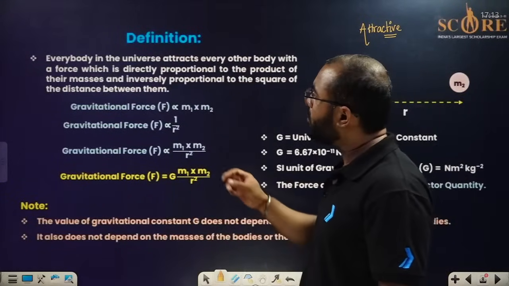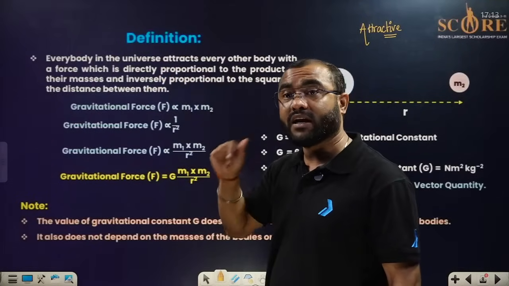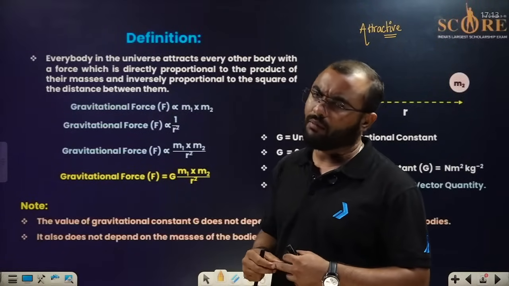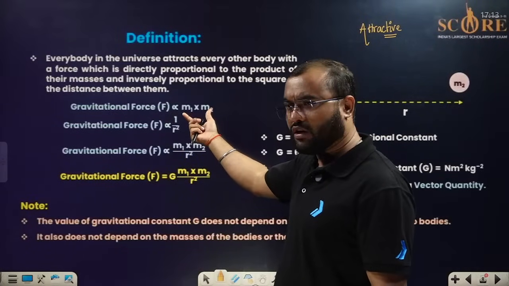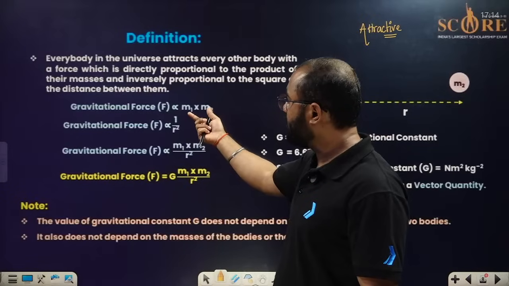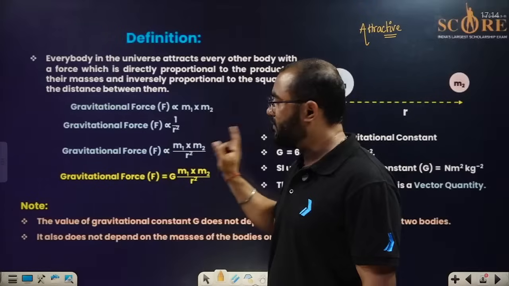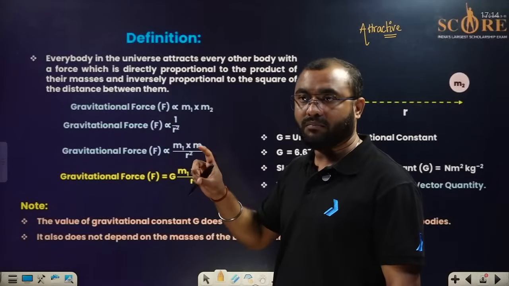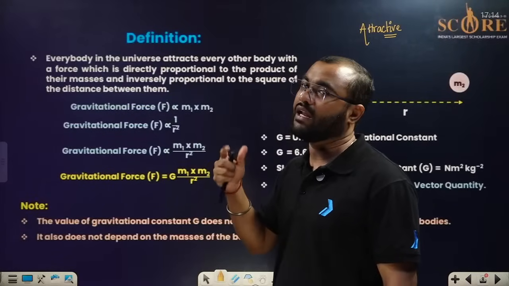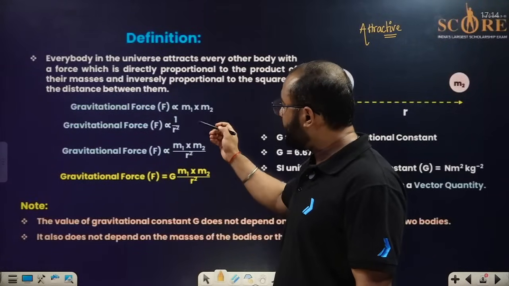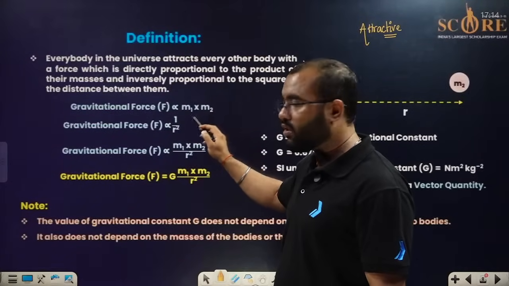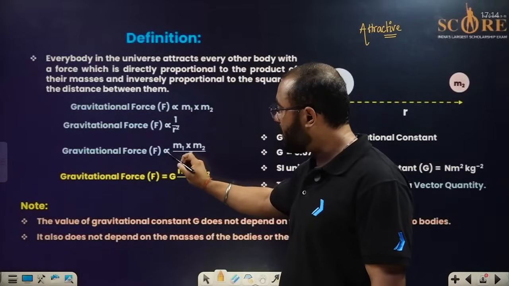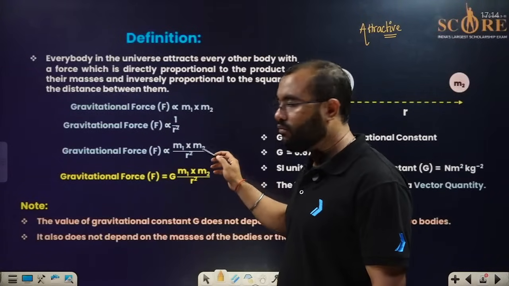Fine. So the force is directly proportional to the product of the masses. Two different bodies, let us assume one is a small body and another is a bigger body. So it will be directly proportional to the product of those particular bodies' masses, and inversely proportional to the distance between them. And it is inversely proportional to the square of the distance between them. Okay, so it is written like this: F is directly proportional to m1 and m2, right, F is inversely proportional to 1 by r square. If you write both the relations together, we can write it down: F is directly proportional to m1 into m2 divided by r square.